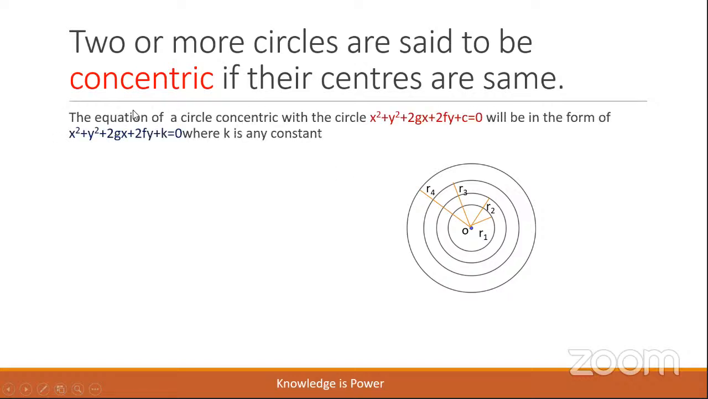The equation of a circle concentric with the circle x square plus y square plus 2gx plus 2fy plus c equal to 0 will be in the form of x square plus y square plus 2gx plus 2fy plus k equal to 0, where k is any constant. That means the equation of the family of the concentric circles differs only by a constant,